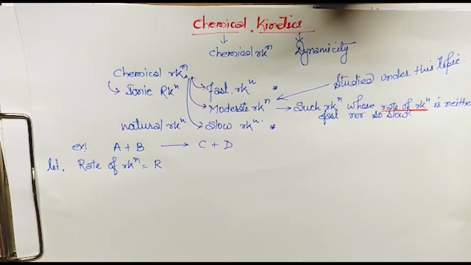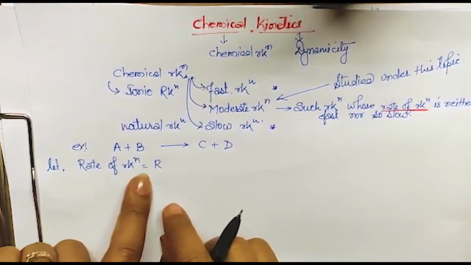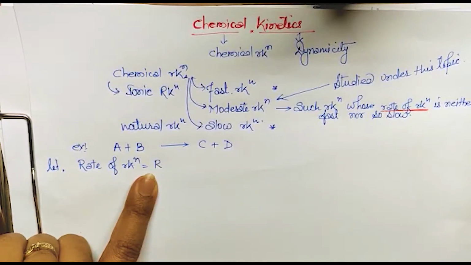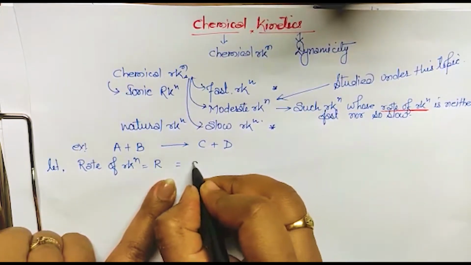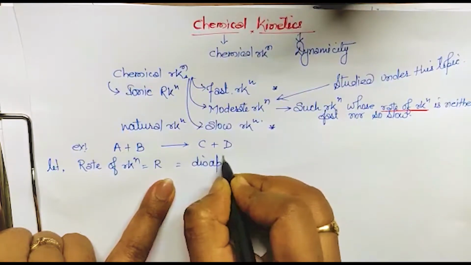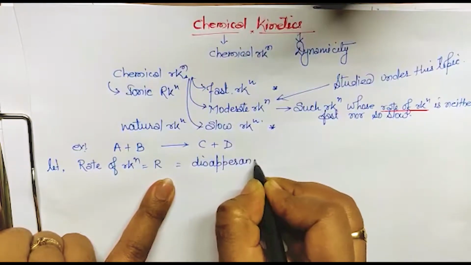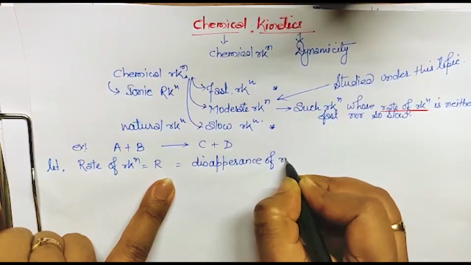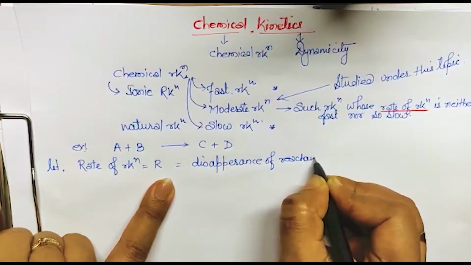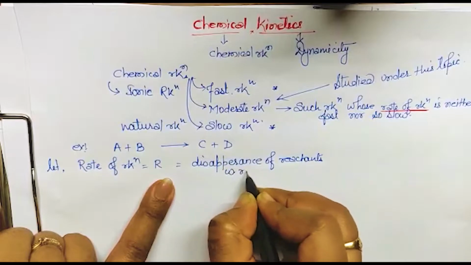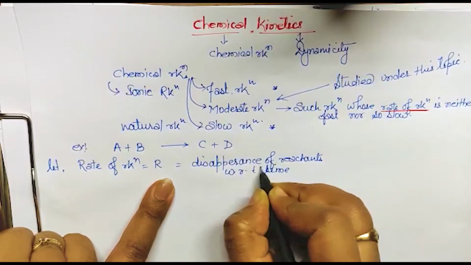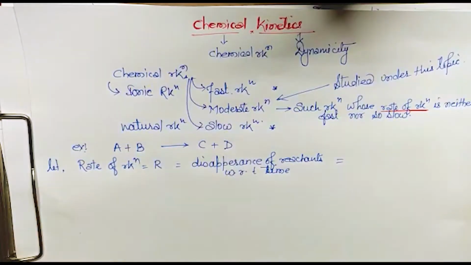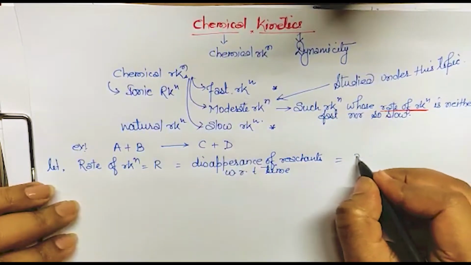So the rate of the reaction can be defined as the disappearance of reactants with respect to time, obviously, and that will also be equal to the appearance of product.